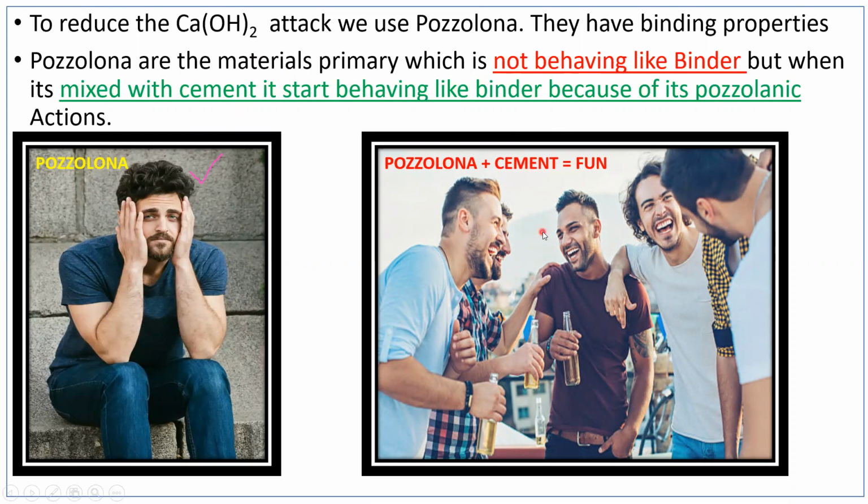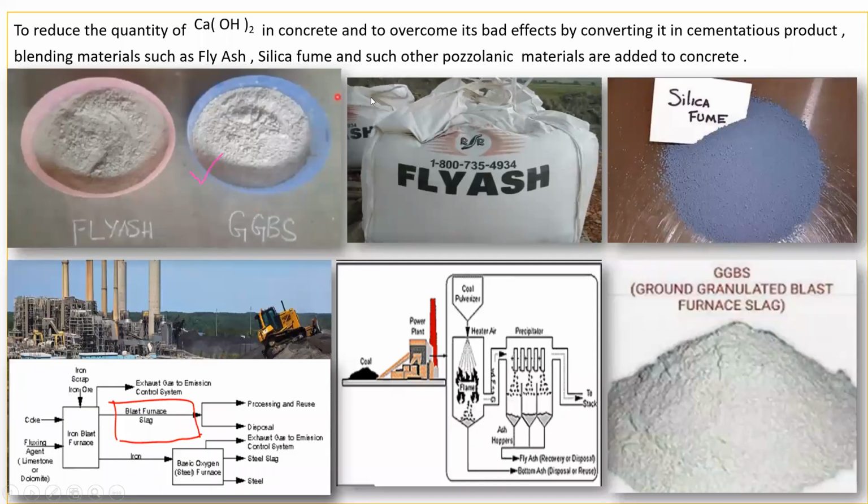So with this understanding, we'll try to see what is Portland pozzolana cement. And what are these pozzolanas? Fly ash, GGBS, then silica fume, then metakaolin, all these are pozzolanas. All these are different waste products obtained from industry. Fly ash is obtained from the coal industry, GGBS is obtained from the steel industry, and so on.